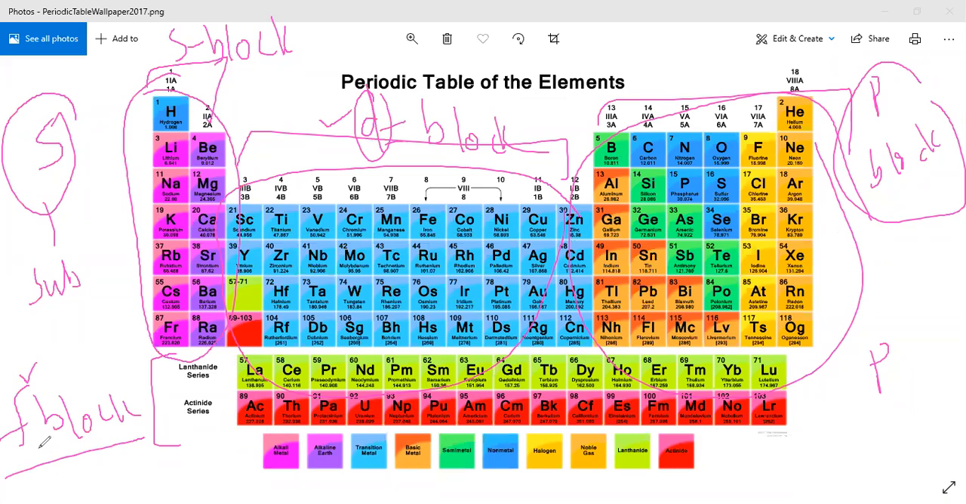There are 4 blocks: S, P, D and F. S block is the first 2 groups, P block is the last 6 groups, and D block is the middle 10 groups, and F blocks are the 2 series at the bottom. This is our today's lesson.